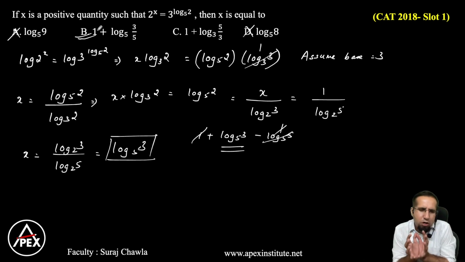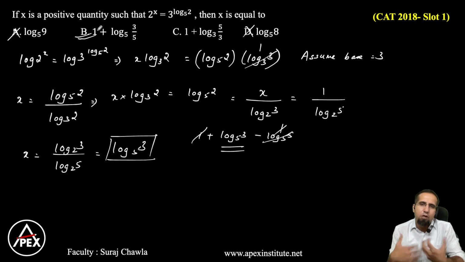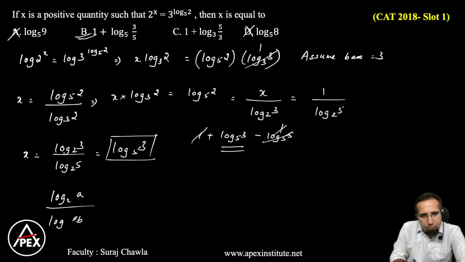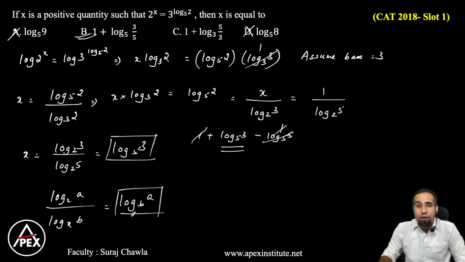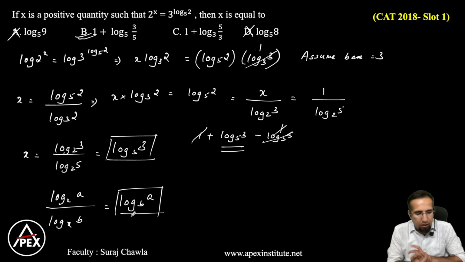Whenever you have a power, the easiest way to solve is to take log on both the sides, try to equate, try to make the bases same, and then move back. So this is also a very handy approach. Always remember, if you have log a base x divided by log b base x, I can always write this as log a to the base b. So if I have to convert in the final terms and you have to assume a base, we can always assume this as a base and eliminate our required answers.